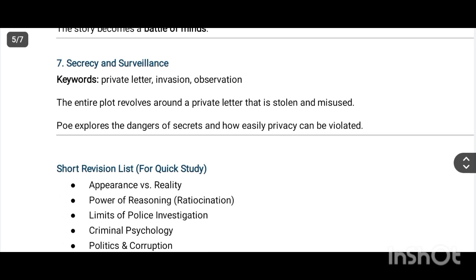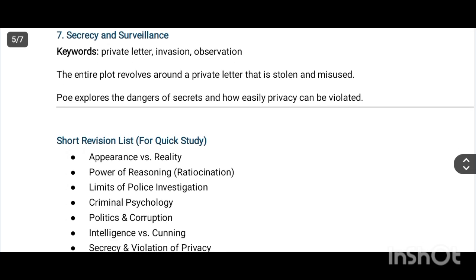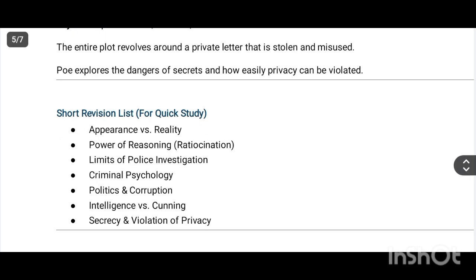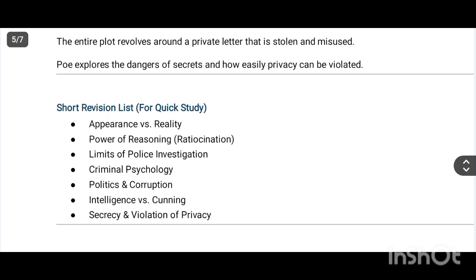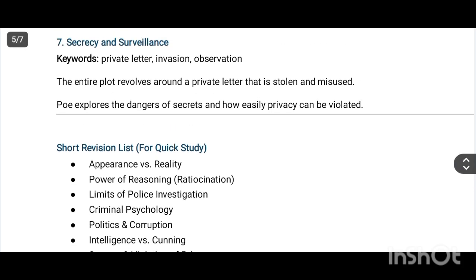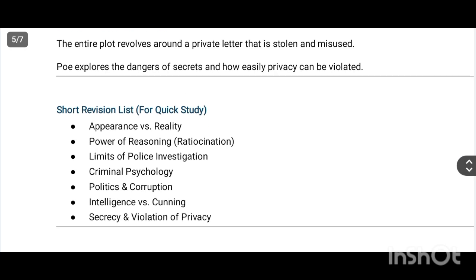Secrecy and surveillance. The entire plot revolves around a private letter that is stolen and misused. Poe explores the dangers of secrets and how easily privacy can be violated. Okay, so just imagine that. If you find this letter, how can you utilize this letter? Just imagine it and write it in the comment box.